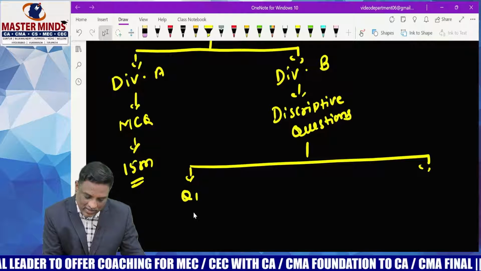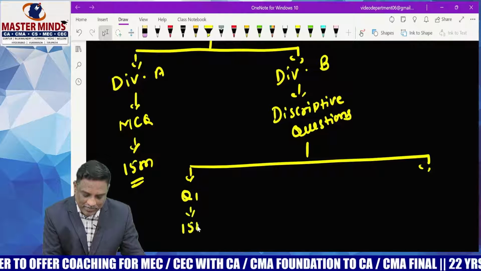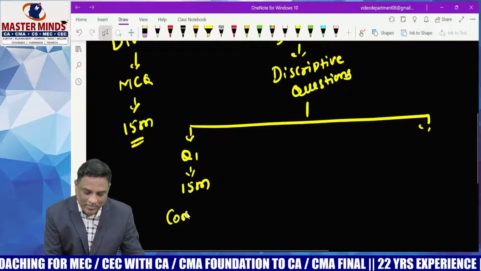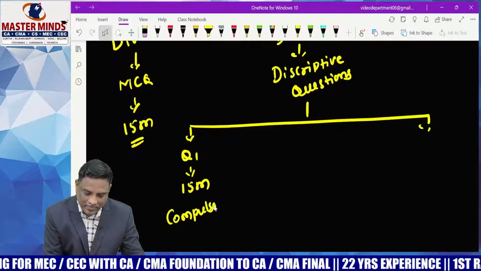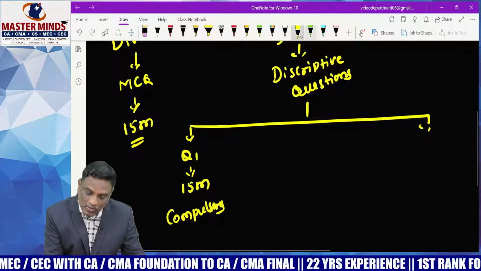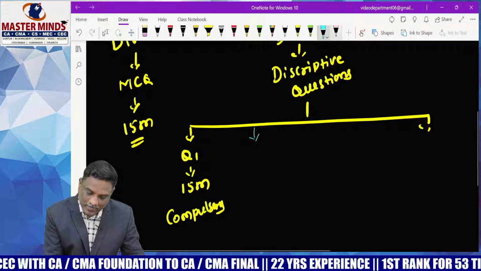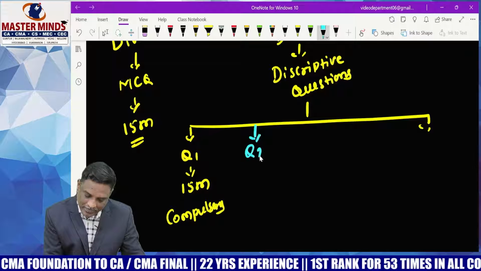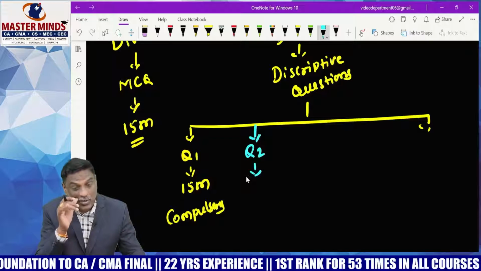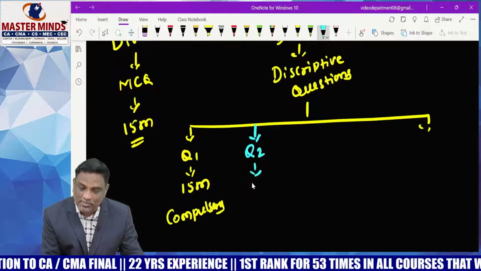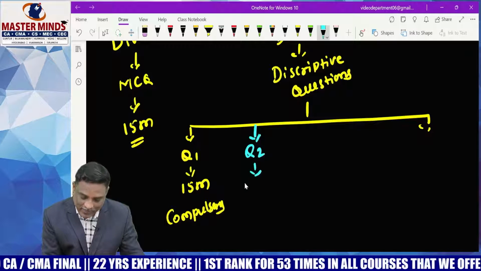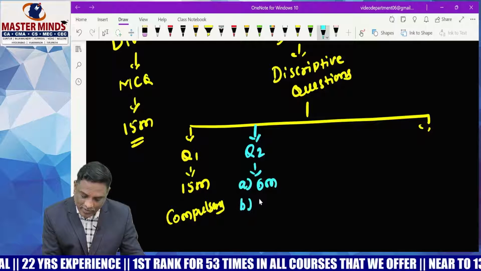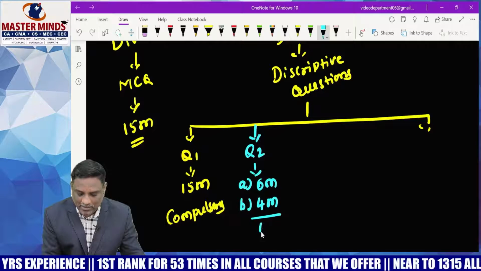Question number 1, 15 marks from the total income chapter, which is a compulsory question. Question number 2 has 2 sub-questions: one for 6 marks and another for 4 marks, A 6 marks, B 4 marks, total 10 marks.